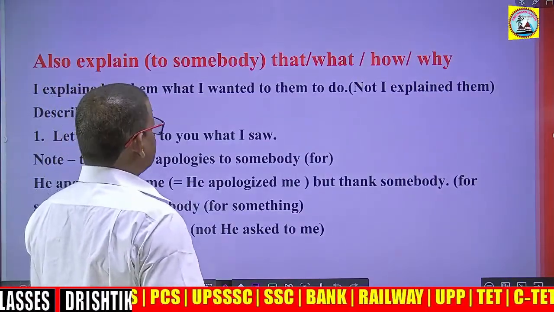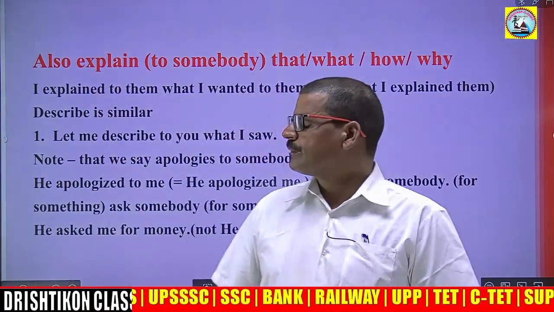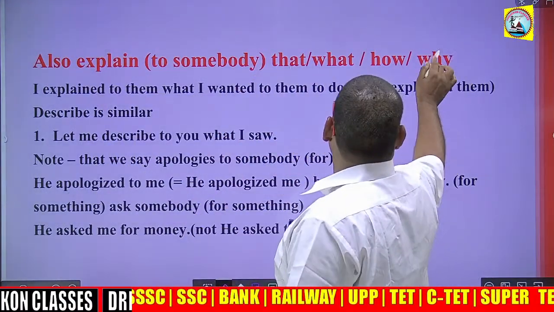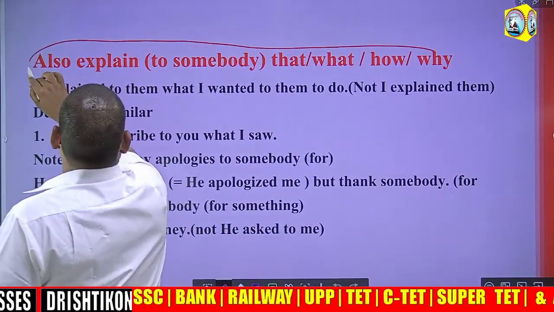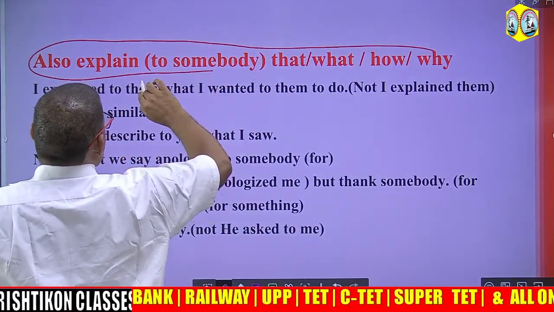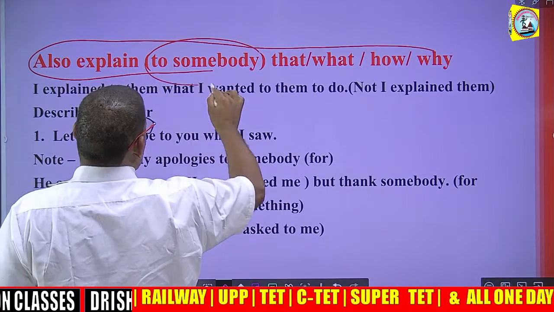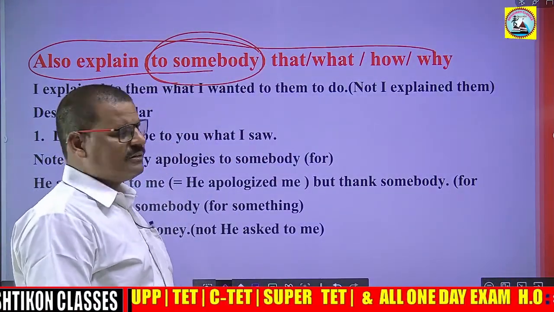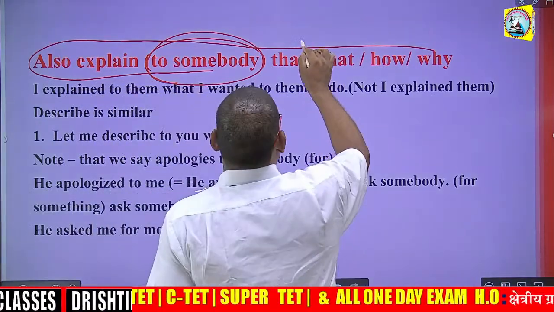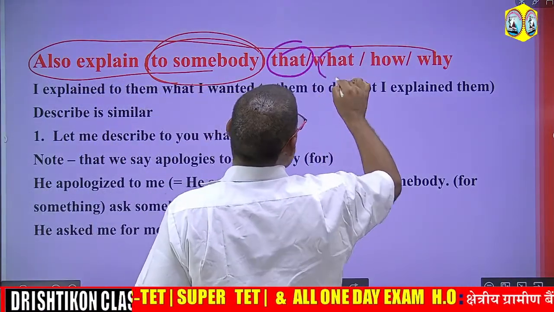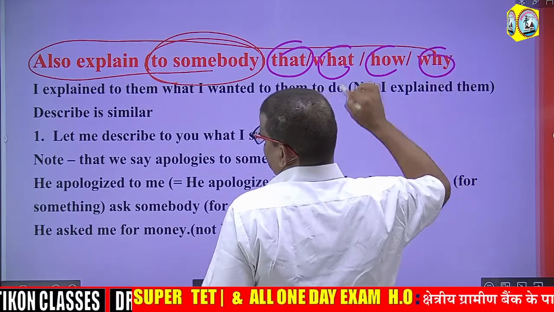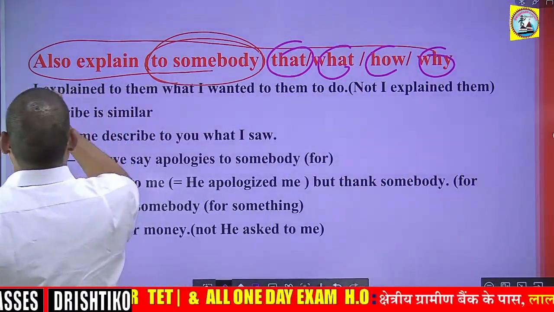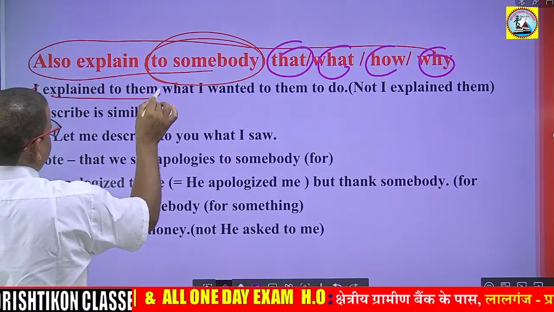See, look at these red lines. Also explain to somebody. When you want to explain something to somebody, then you have to use preposition to. That, what, how, why. For example, I explain to them.